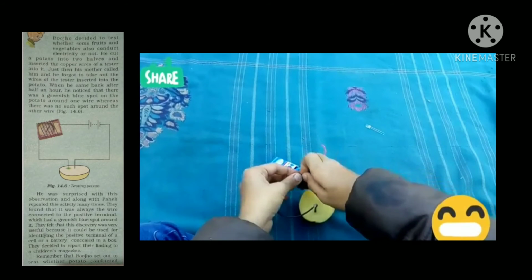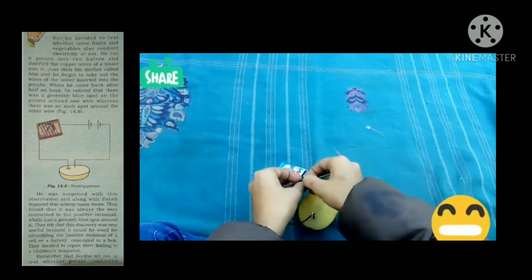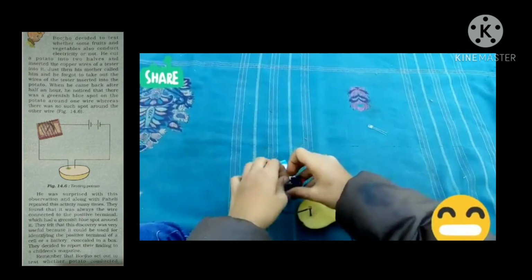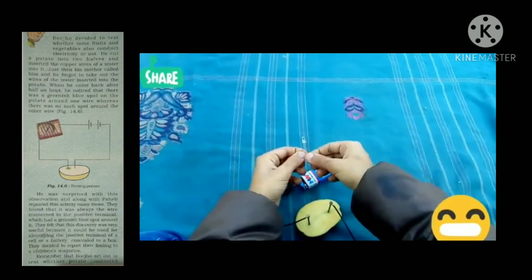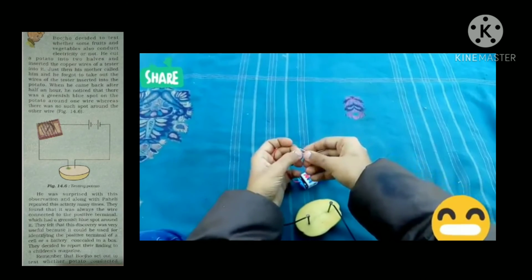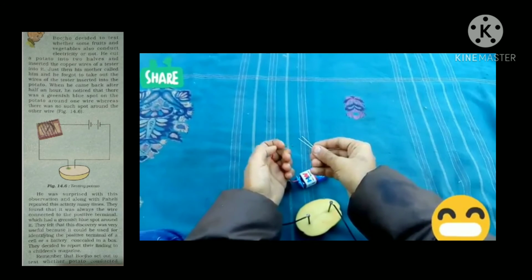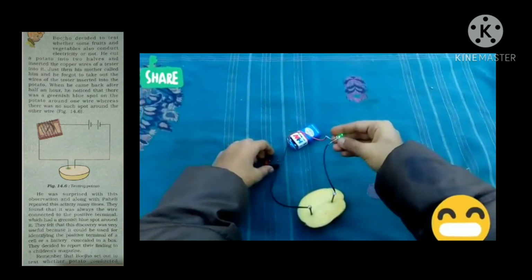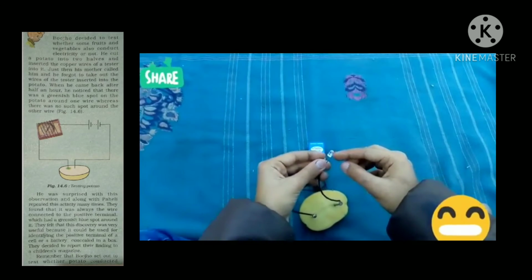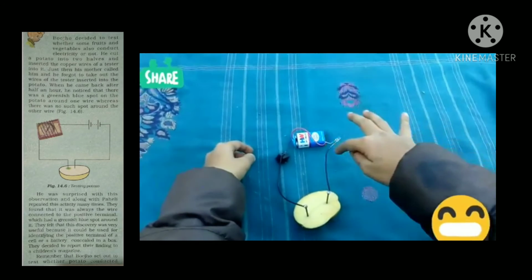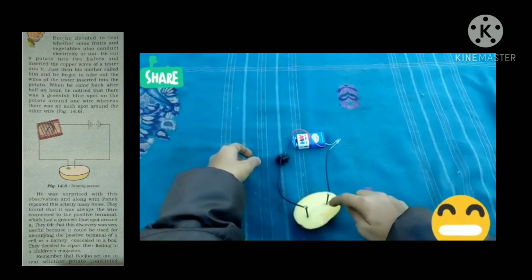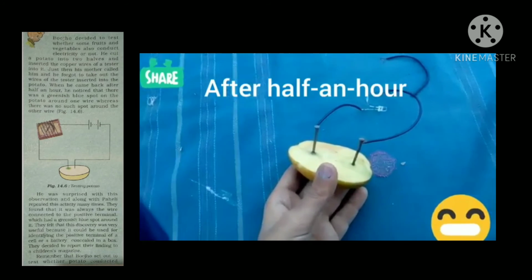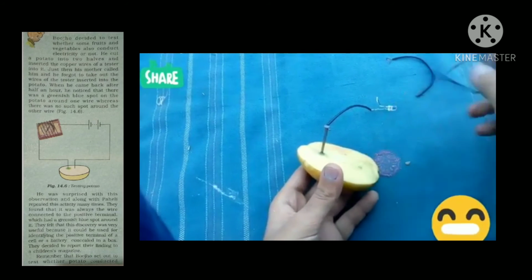Here in your textbook it is given with the tester which we made earlier, okay, by using a compass needle. So you can use an LED instead of the compass needle. We can use the LED to find whether the potato is a good conductor or poor conductor. When the circuit is completed, you can see the LED bulb glows. That shows the potato is a good conductor of electricity because the LED bulb glows after completing the circuit.